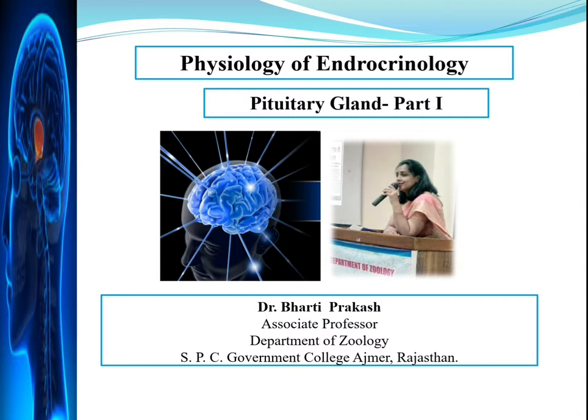Dear students, we have studied a number of systems in the previous classes and their functions in the regulation of body activities. For example, we studied the nervous system, which acts through electrical impulses and neurotransmitters to cause muscle contraction and glandular secretions. But we saw that their effect is of short duration, measured in seconds, and is also localized.